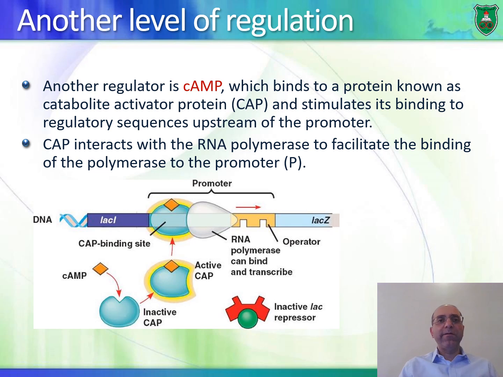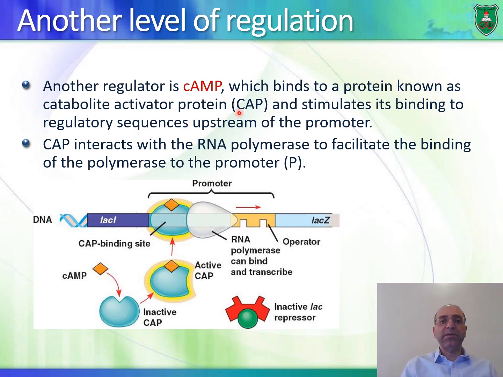So let's talk about another level of regulation. First, we talked about positive regulation. Okay, that is, the presence of something would induce transcription. That is, lactose induces the transcription of the lac operon. So this is positive regulation. We'll talk about another level of regulation by a small molecule known as cyclic AMP. Now this cyclic AMP binds to a protein known as catabolite activator protein.